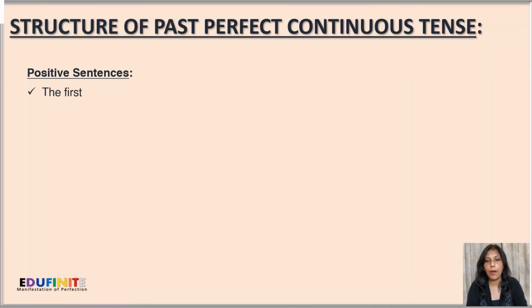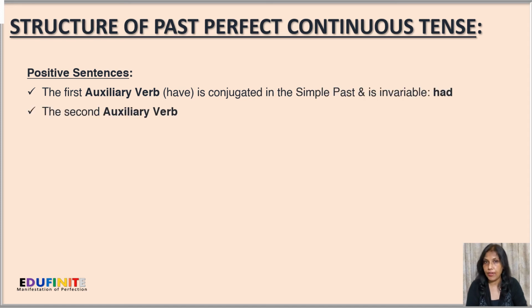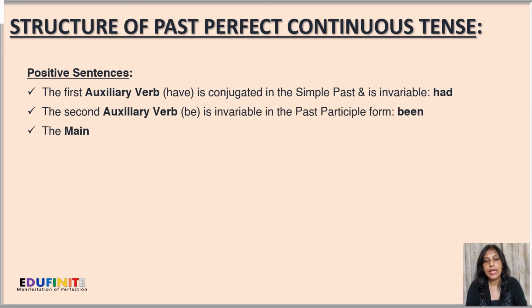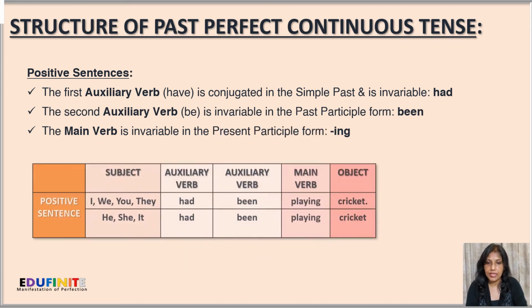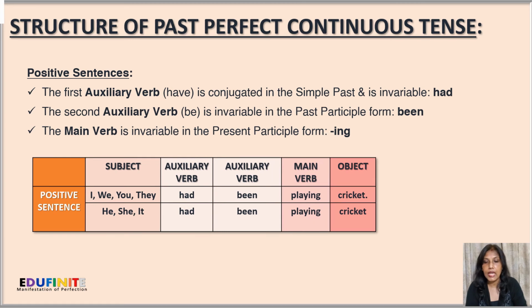Let's look at the structure of the past perfect continuous tense. Now for positive sentences, the first auxiliary verb have is conjugated in the simple past and is invariable, so we'll have to use the had form. The second auxiliary verb be is invariable in the past participle form, that is been. And the main verb is invariable in the present participle form, that is ing. So for positive sentences, the sentences will be as: I had been playing cricket, we had been playing cricket, and so on. Or he had been playing cricket, she had been playing cricket, and so on.